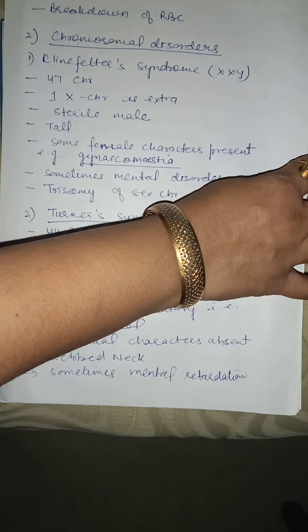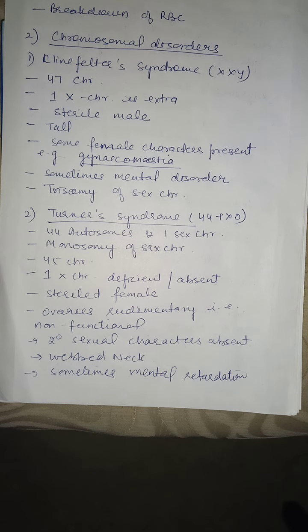Next, we will discuss chromosomal disorders. See children, up till now we have discussed Mendelian disorders, which are linked to mutation in a gene. When there is a change in chromosome number, then it is known as a chromosomal disorder. It is also known as aneuploidy.